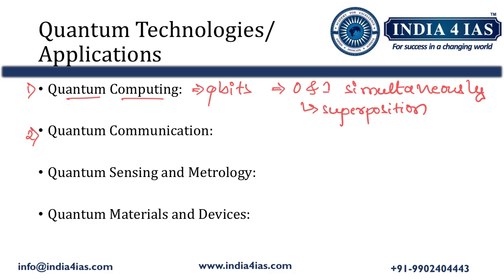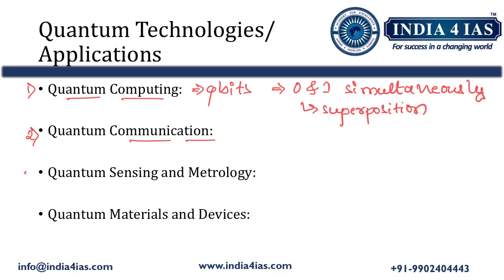So it enables secure communication. If there is quantum communication, then enemy countries cannot intercept the communication. That is the meaning of secure communication. Quantum communication also uses one more concept called quantum key distribution. Quantum key distribution enables the secure transmission of encryption keys, which are theoretically impossible to hack.